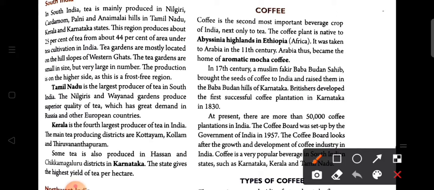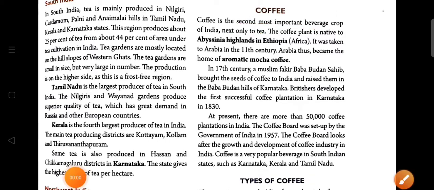Coffee is the second most important beverage crop of India. So here we see that it is the second most important. So first is tea and second is coffee. In the previous video we learned that beverage means a liquid to consume excluding water. So except water, all the liquids that are consumed are known as beverage.